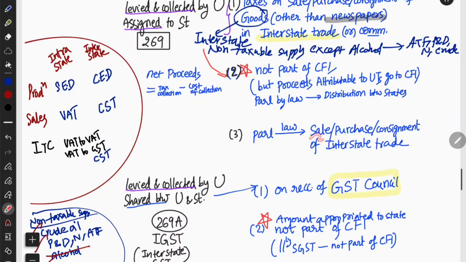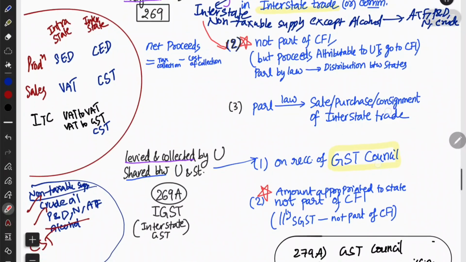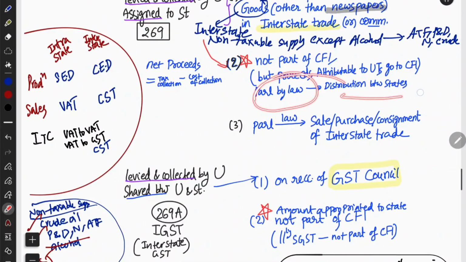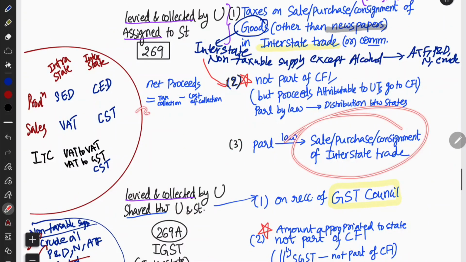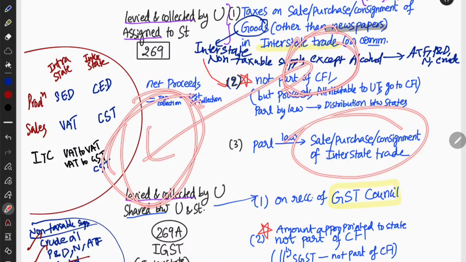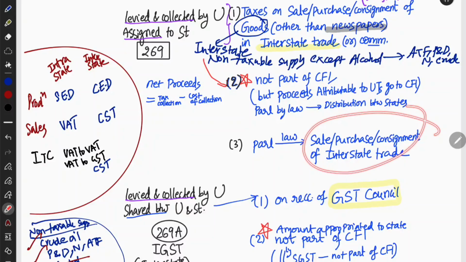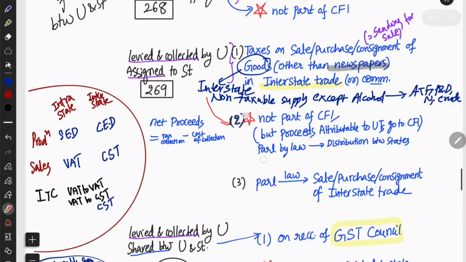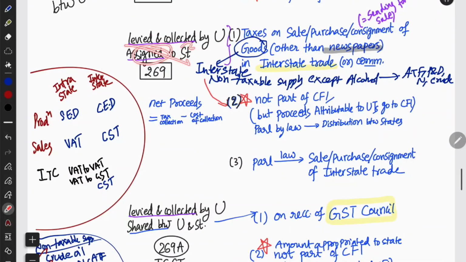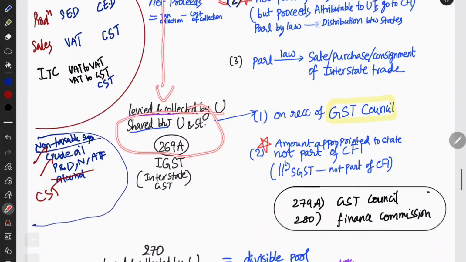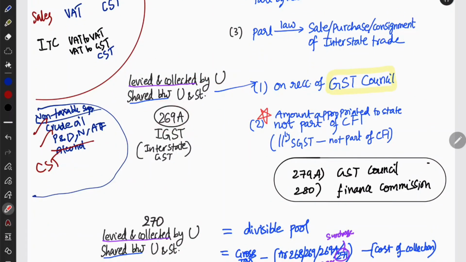Parliament by law governs the sale, purchase or consignment of interstate trade. So parliament by law will govern this distribution between the states. If that is interstate trade, then parliament by law will decide how the sale, purchase, consignment should be. That is levied and collected and assigned to the state, 269. Here if we remove assigned and make it distributed between union and states, then this becomes 269A, the interstate GST. That is nothing but GST.